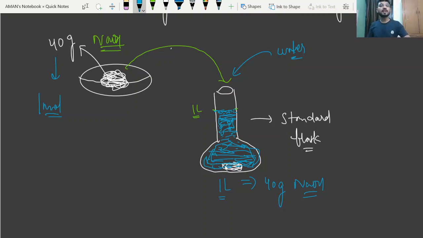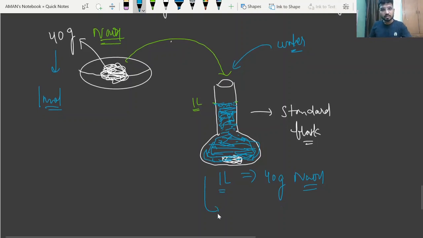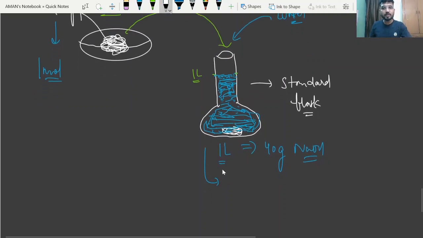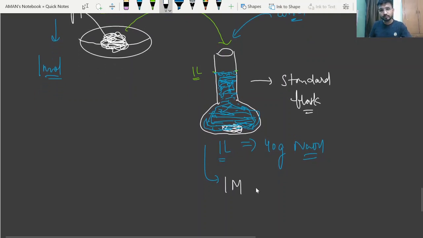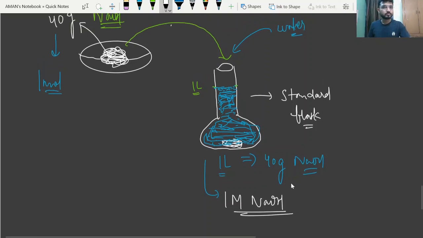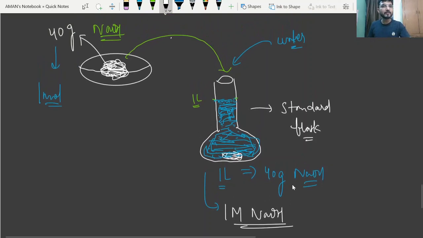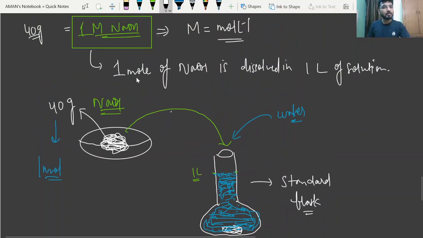So this solution now will become 1 molar NaOH solution. Getting my point? How can we prepare 1 molar NaOH solution? 1 molar means 1 mole of NaOH is dissolved in 1 liter of the solution.